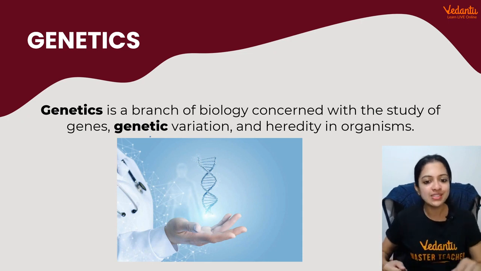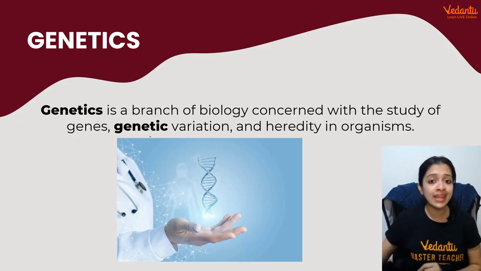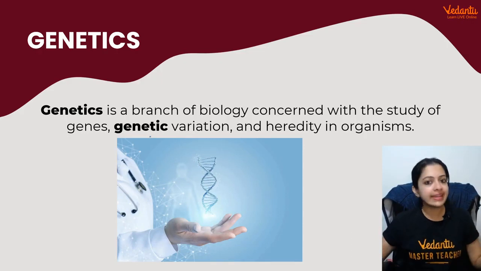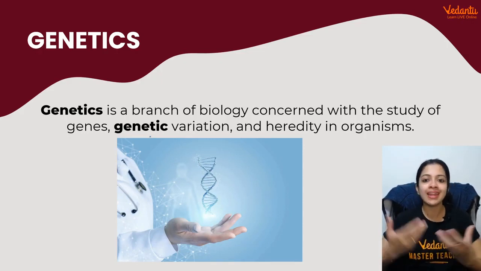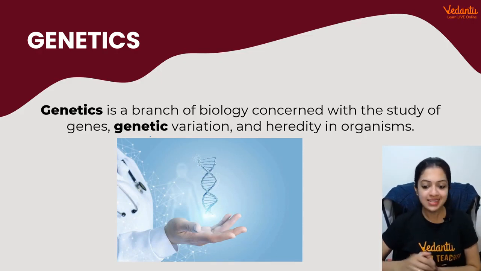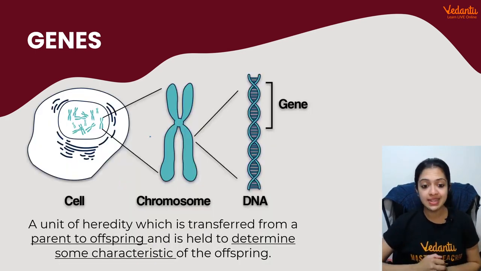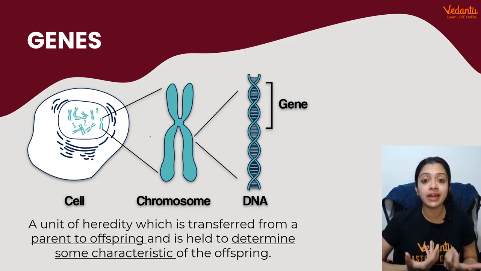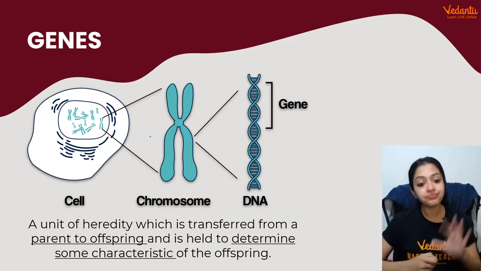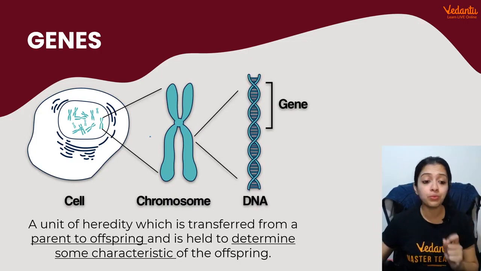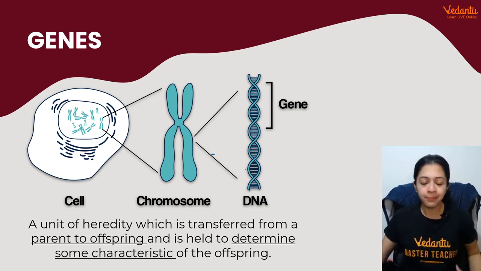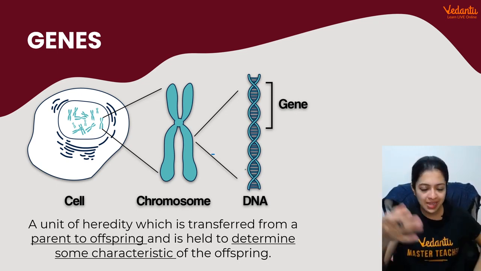Okay, so today, as I told you, we are going to be discussing heredity. Genetics is the branch of biology concerned with the study of heredity, genes, and genetic variation in organisms. So it's a very, very exciting field of science. These are some of the major things we need to know when we start our understanding of genetics. First of all, we need to know what chromosomes are, what genes are, and what DNA is. These are the most commonly used terms here.